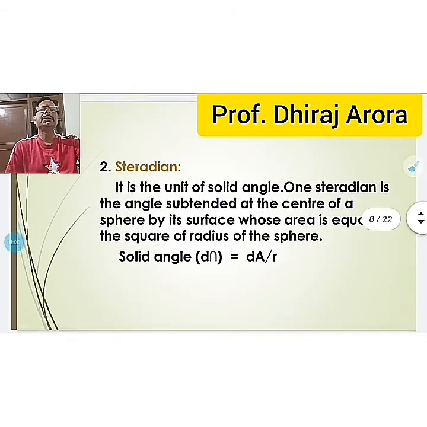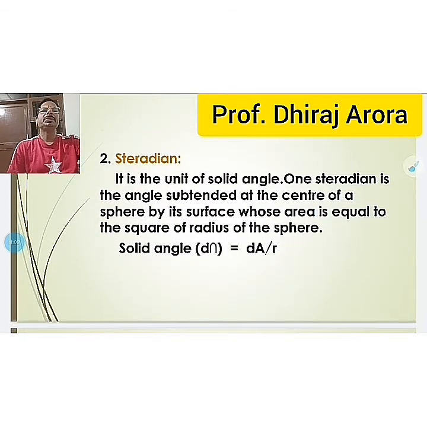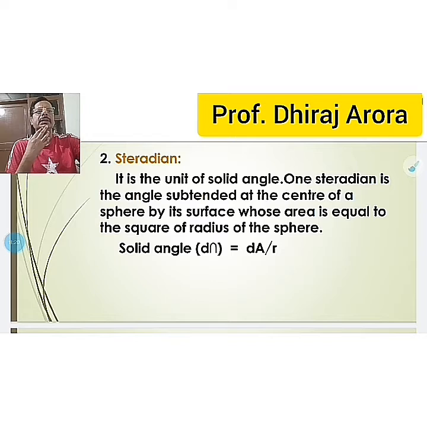And next is your steradian. It is the unit of solid angle. 1 steradian is the angle subtended at the center of a sphere by its surface, whose area is equal to the square of the radius of the sphere. For example, if I have a sphere, then the solid angle, which is d omega, is equal to dA upon r.